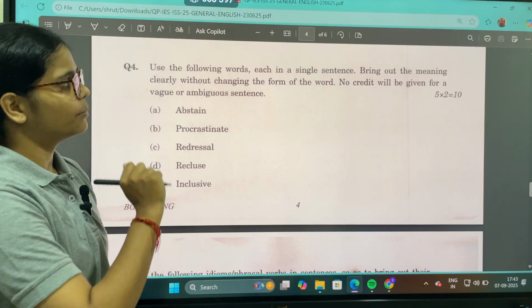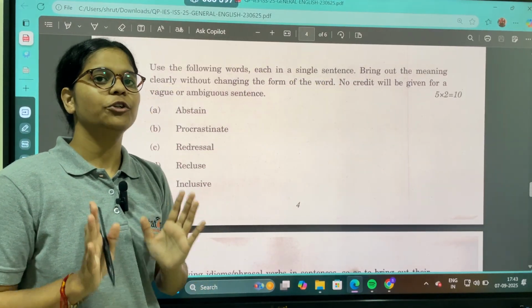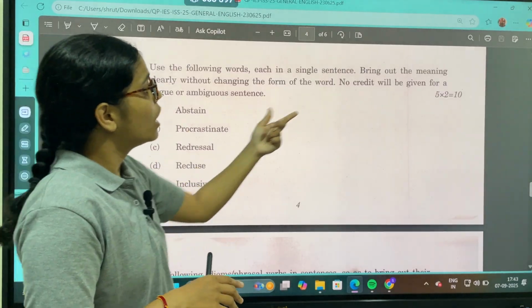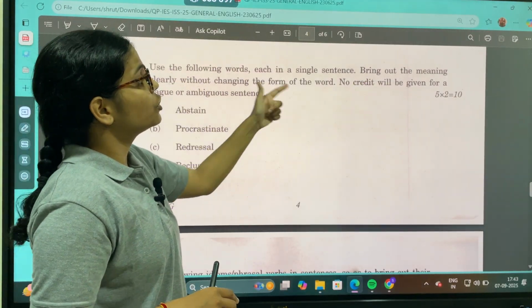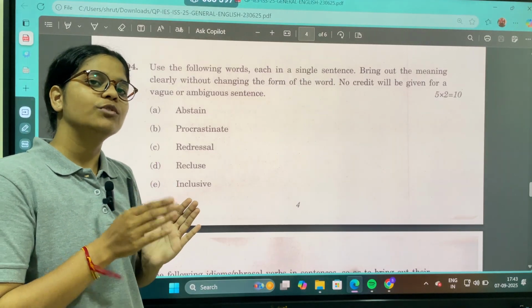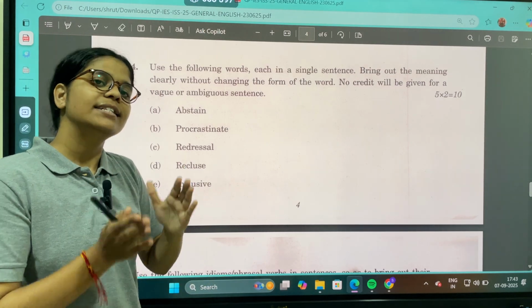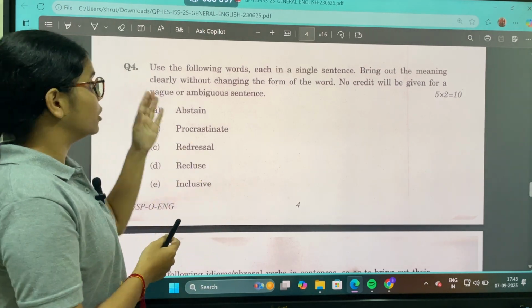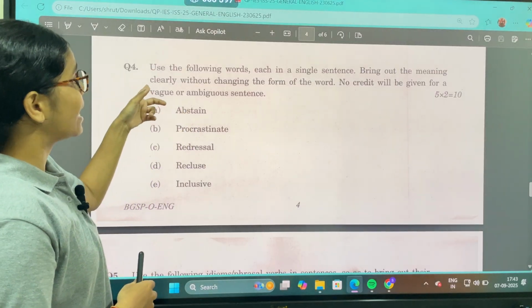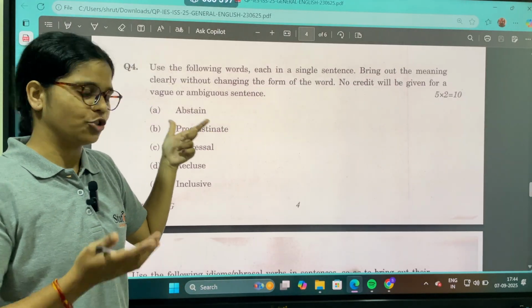Okay. Now the question number 4. Question number 4 says use the following words each in single sentence. Means you need to frame a sentence. एक ही sentence बनाना है and these words are to be used in those sentences. Bring out the meaning clearly without changing the form of the word. See, if you know the meaning of abstain and you will be using that word only, means abstain has to be used, not the meaning of the word. But the sentence that you would be framing needs to clearly depict the meaning of this word abstain. As they say, clearly without changing the form of the word. Means the form has not to be changed.